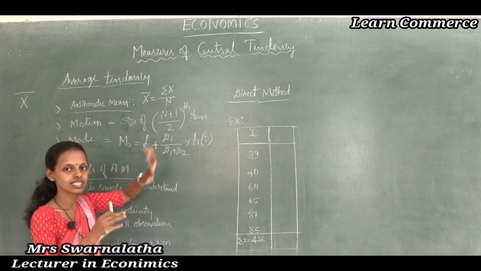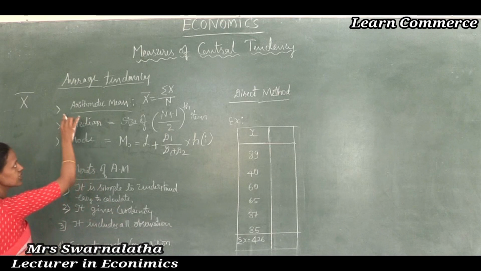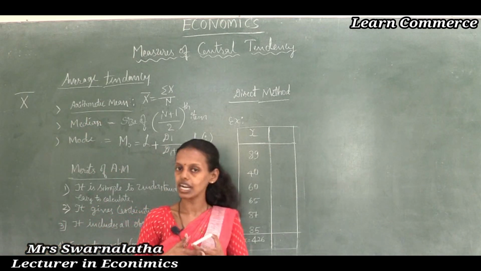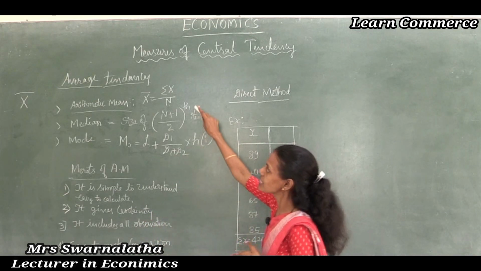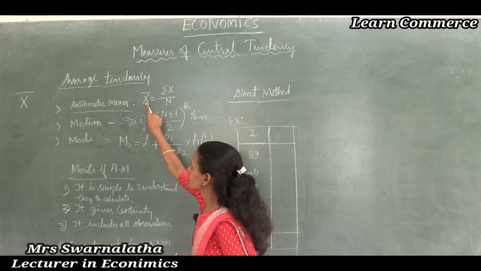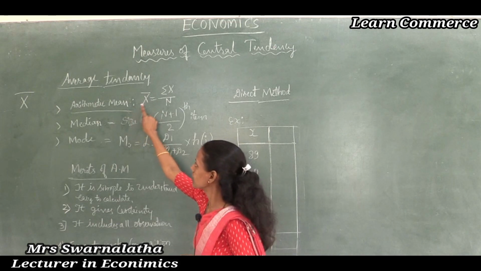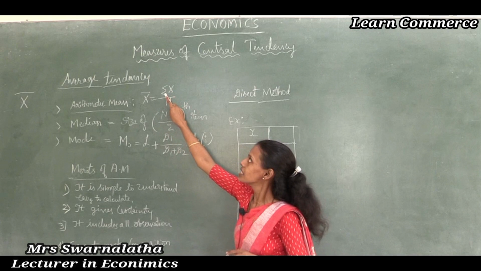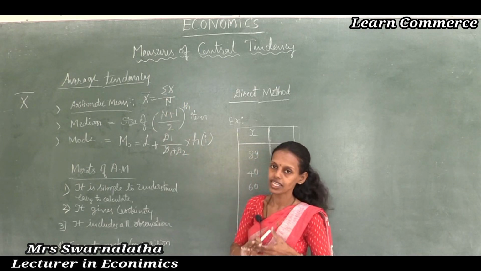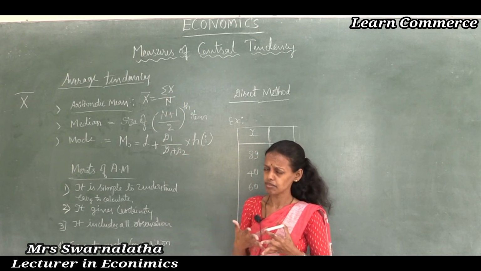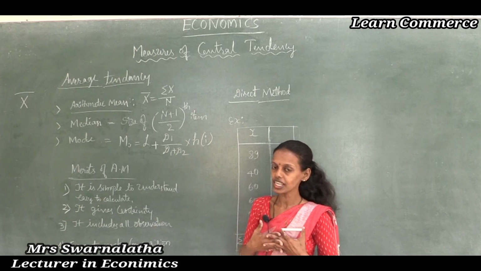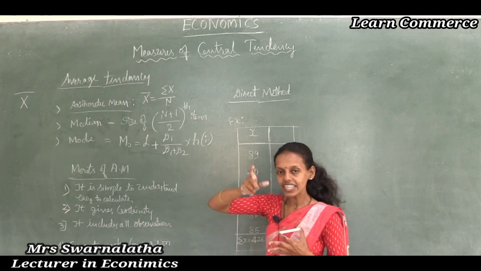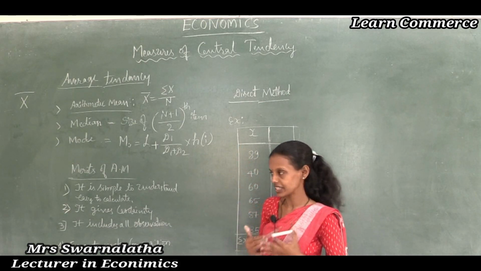Let us see the general meaning of arithmetic mean. Here we are going to study observations like this, students. X bar is the symbol used to find the arithmetic mean. Thus, x bar is equal to summation x divided by n. Summation means adding together, summing up together.